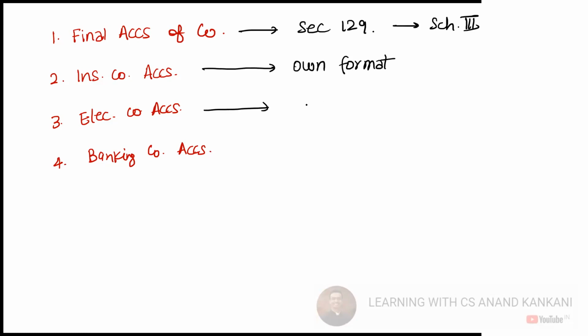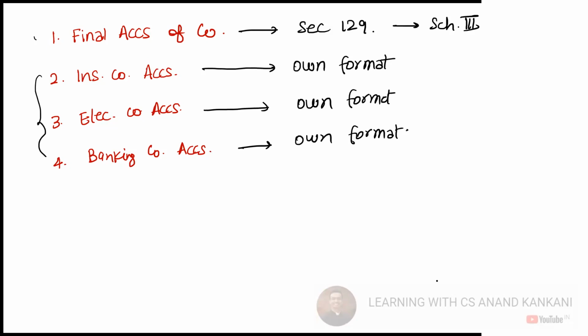Same way, the Electricity Act has also given its own format. So you are going to follow the format of the electricity company. Same way, RBI has provided, and in the Banking Regulation Act, they have provided a separate format. So you will follow the format of these three regulators and not what is provided in the Companies Act. Got it? Guys, got it? Now can you understand the difference?